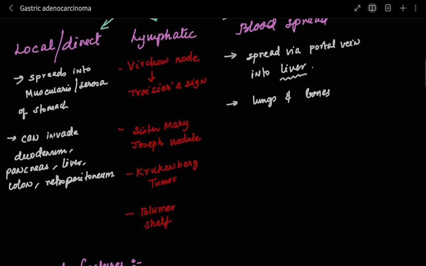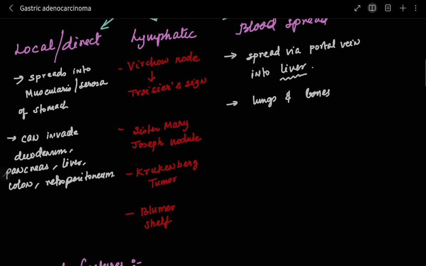One common one is Virchow's node, also known as Trousseau's sign. This gastric adenocarcinoma spreads to the supraclavicular sentinel lymph node on the left side. On the left side, it is Virchow's node, and it is the first clinical manifestation in this case.